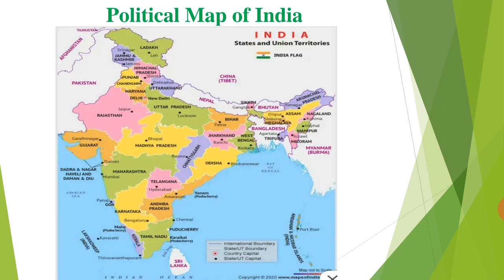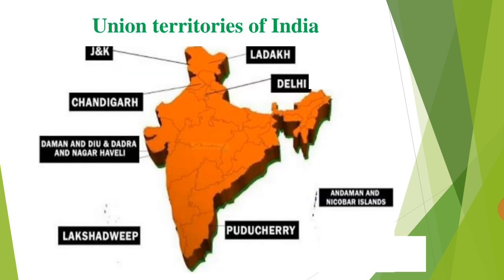Myanmar was earlier called Burma. So we have Pakistan, Afghanistan, China, Nepal, Bhutan, Bangladesh, Myanmar, and Sri Lanka as our neighboring countries. Union territories: Jammu and Kashmir, Chandigarh, Daman and Diu, Dadra and Nagar Haveli, Lakshadweep, Puducherry, Andaman and Nicobar Islands, Ladakh and Delhi. These are the Union territories.